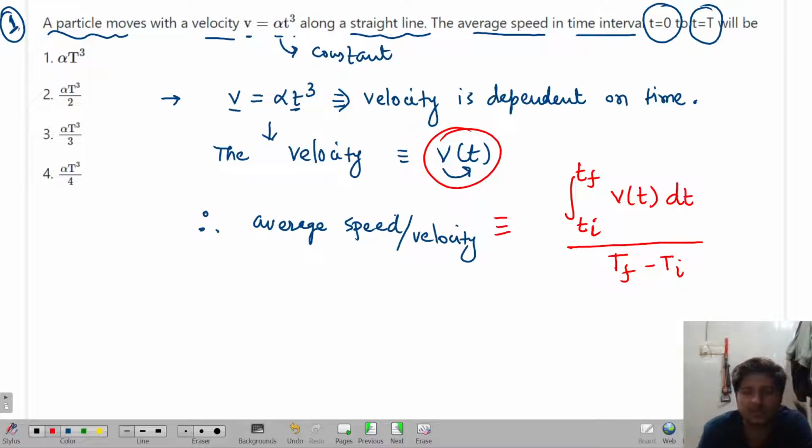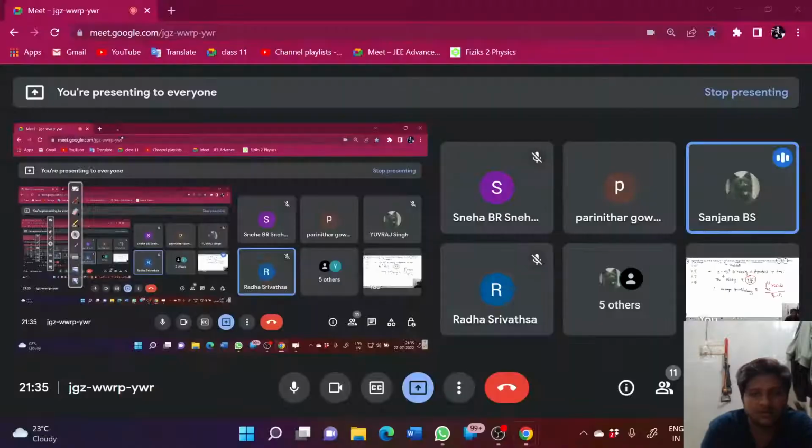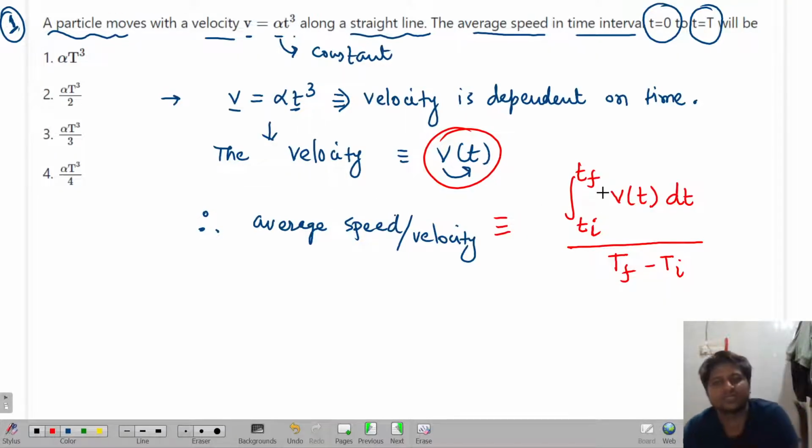Are you able to understand? Sanjana, Sneha, Sparsh, Radha and Pranita, are you able to understand this equation or not? Yes, sir. Okay, that's what I want. If you can understand the equation, then you can definitely do it.